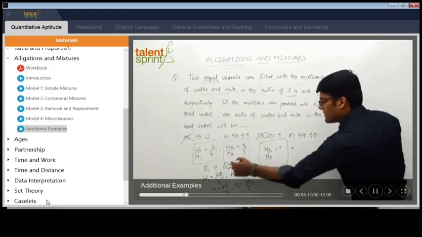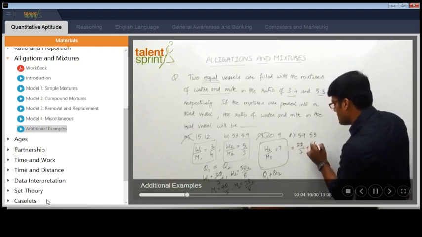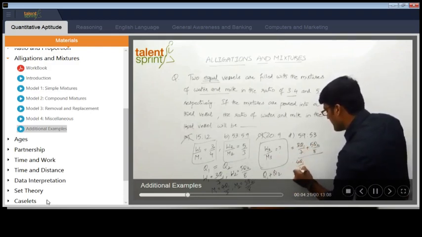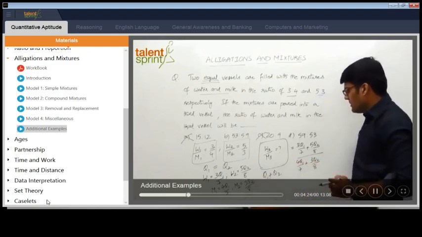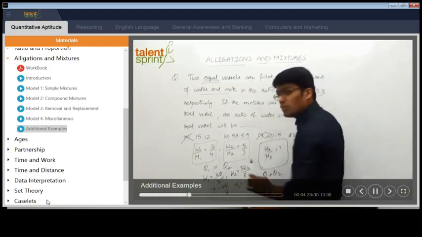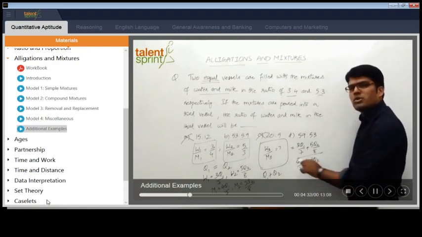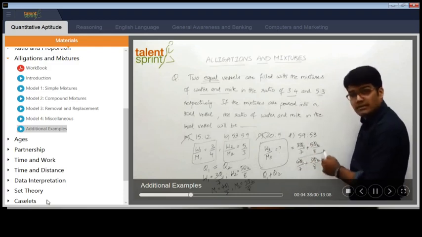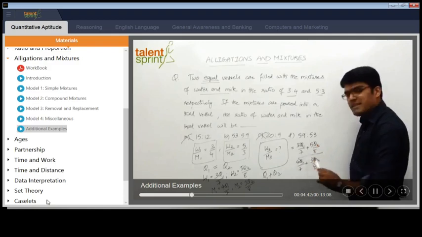That's it. So W3 by M3 is nothing but W1 plus W2 by M1 plus M2. So this will be equal to 3Q1 by 7 plus 5Q2 by 8, whole divided by the total milk, 4Q1 by 7 plus 3Q2 by 8. Now you might be wondering, what do we do with this Q1 and Q2? See, the point is Q1 is equal to Q2. Both are equal. So here Q2 can be taken as Q1 or Q1 can be taken as Q2. Anyway, it gets cancelled in both numerator and denominator because they are equal. Just simplify. 3 by 7 plus 5 by 8 divided by 4 by 7 plus 3 by 8.